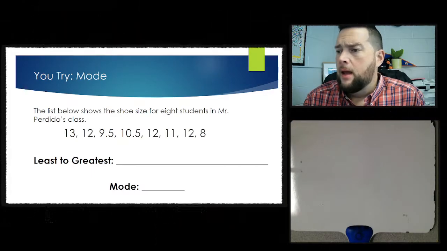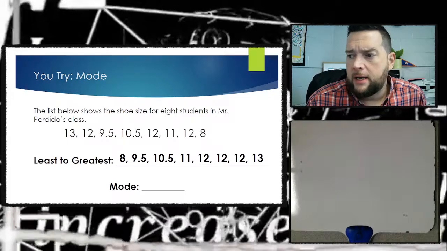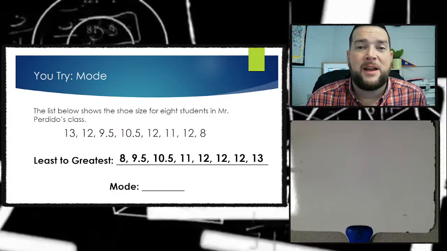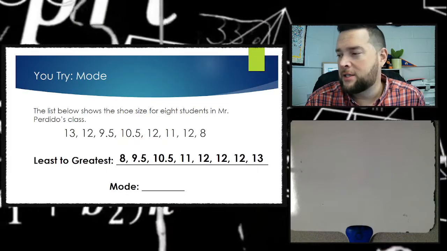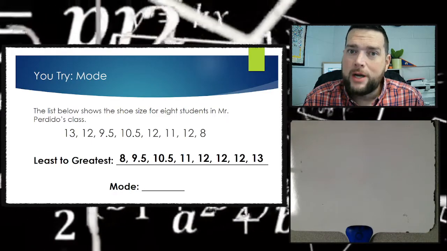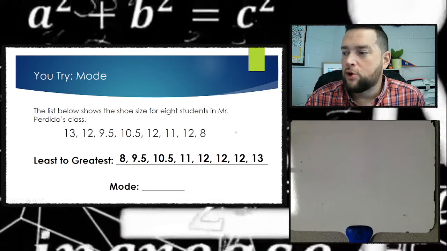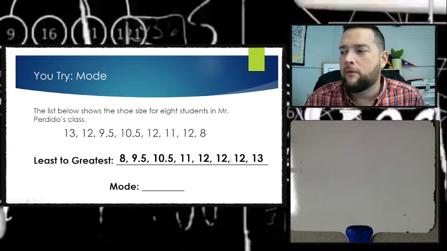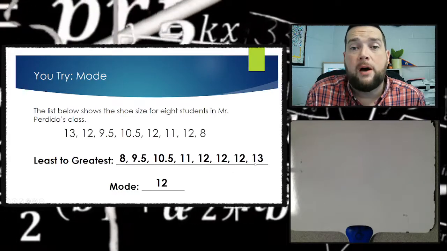Then come back and see if you got the right answer. Again, first step is we want to list these numbers in order from least to greatest. Now, there is an even number of data points, but that's not relevant for the mode. That's only relevant for the median. So forget what I just said. The mode is the number that's most repeated. Once you order it from least to greatest, it's really easy to see that 12 is repeated 3 times and no other number is repeated. So 12 is the mode.